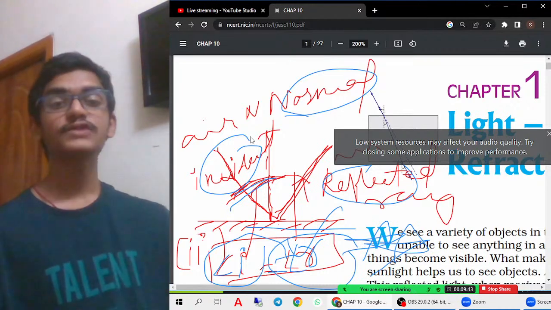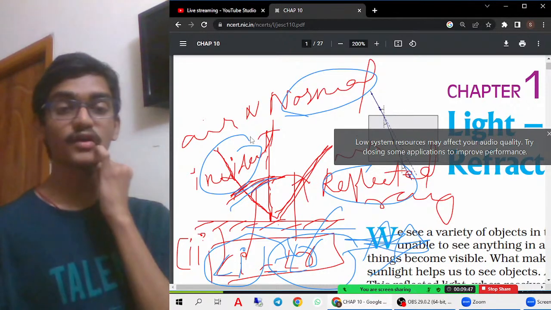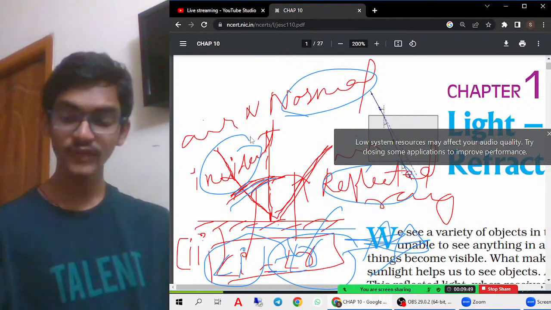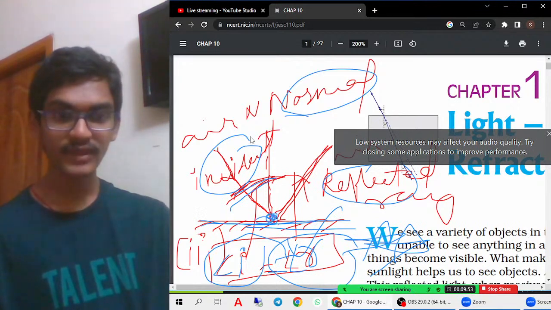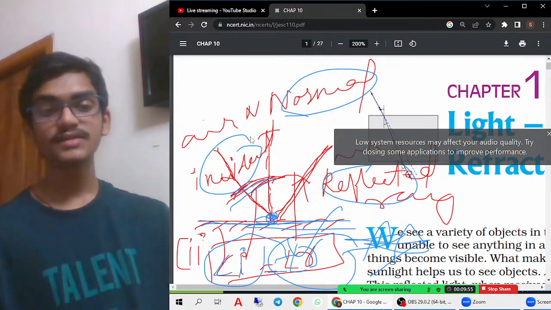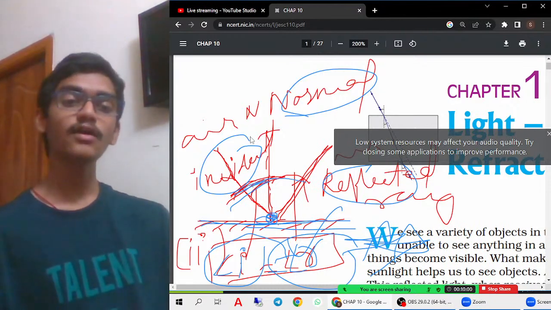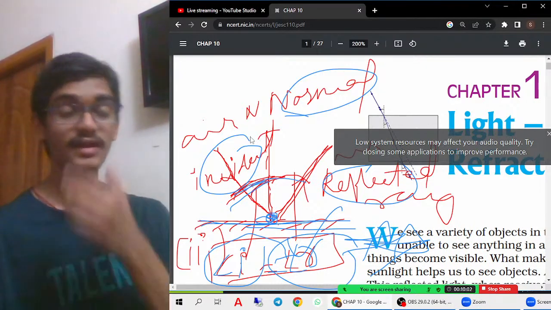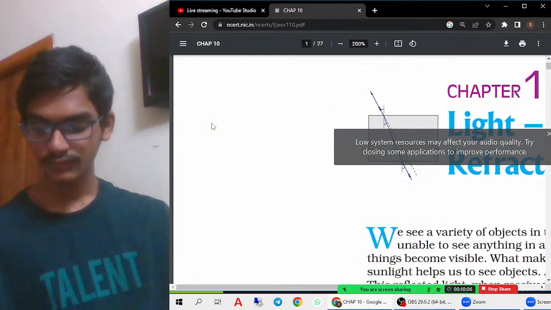So what are the two laws of reflection? When they are asked, you should write the first law of reflection as: the incident ray, the normal and the reflected ray lie on the same plane at the point of incidence. And the second law of reflection: the angle of incidence is always equal to the angle of reflection. This is very much important to remember from the examination point of view also.